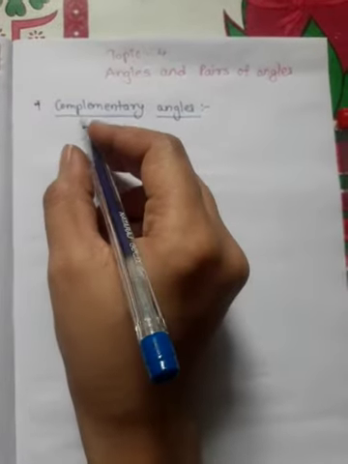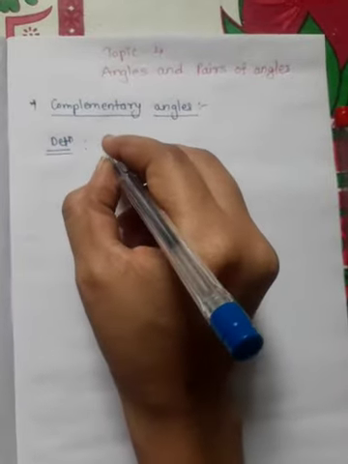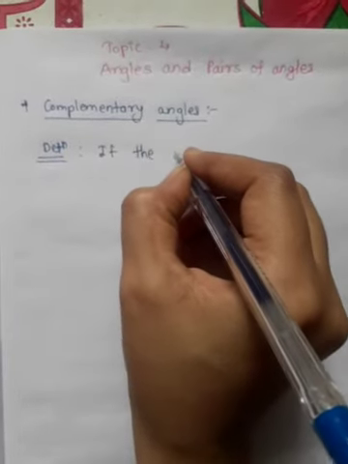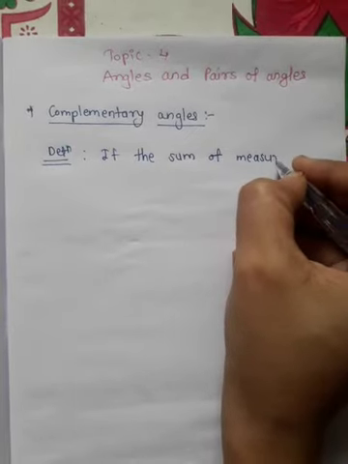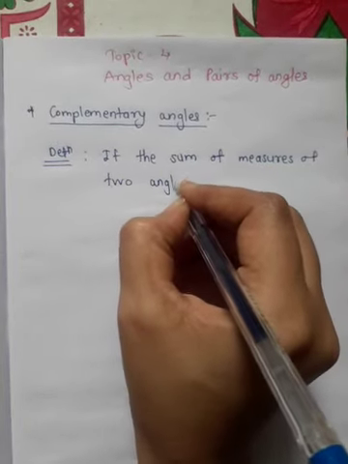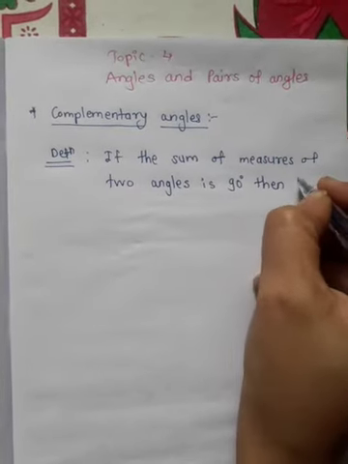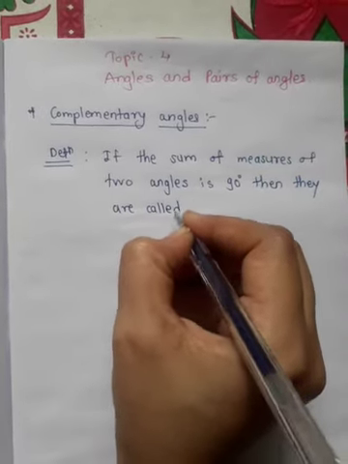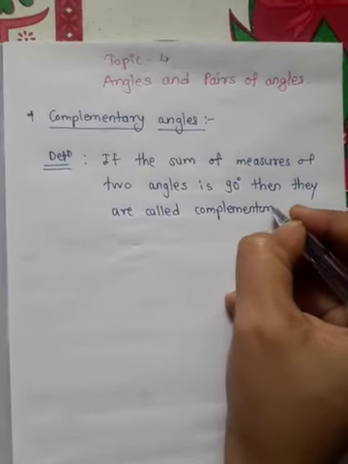Okay, see the definition of complementary angles: if the sum of measures of two angles is 90 degrees, then they are called complementary angles.